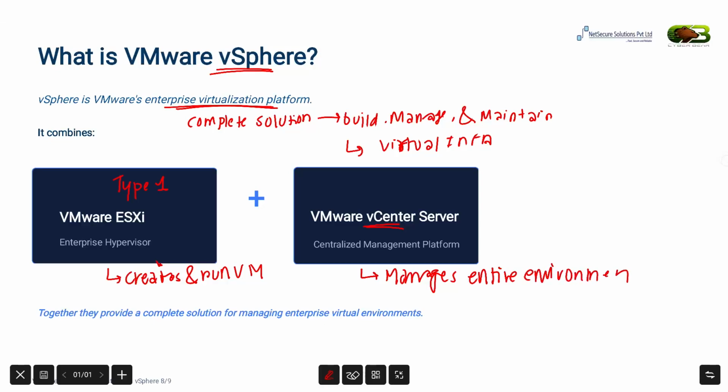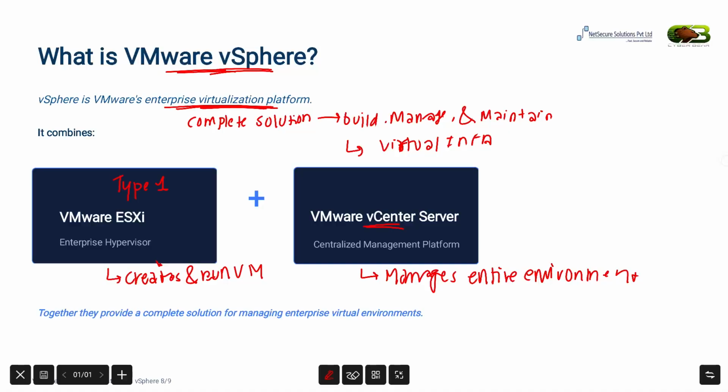When these two components work together, they form VMware vSphere. This combination provides organizations with a complete enterprise virtualization platform that is powerful, scalable, and easy to manage. Throughout this course, ESXi and vCenter Server will be our primary focus because they form the foundation of every VMware vSphere environment.